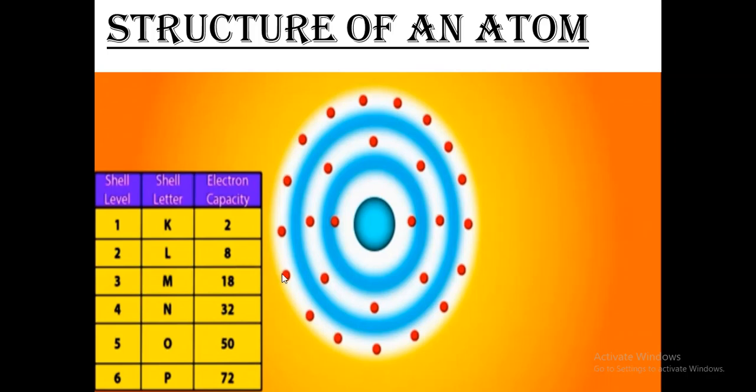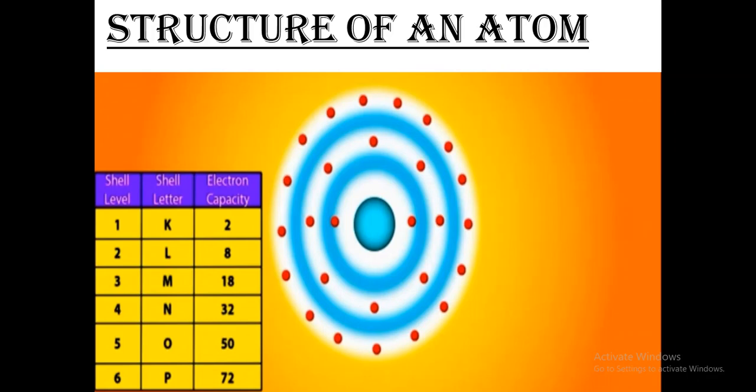And for us, for 7th standard, we will deal only with this last shell, which is called the valence shell. I will talk about this when we do valency also, children. But just keep this in mind. The electrons are seated in the last shell, and you have to keep that in mind.